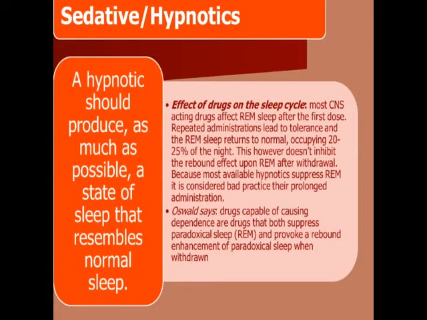Okay, now the first sub chapter, or the sub unit of the first chapter, is drugs acting on the central nervous system, that is the sedative and hypnotics. Okay, so what are hypnotic drugs? The hypnotic drugs produce sleep that resembles a normal sleep. So a hypnotic is a drug which is responsible for producing a sleep which looks like a normal sleep.